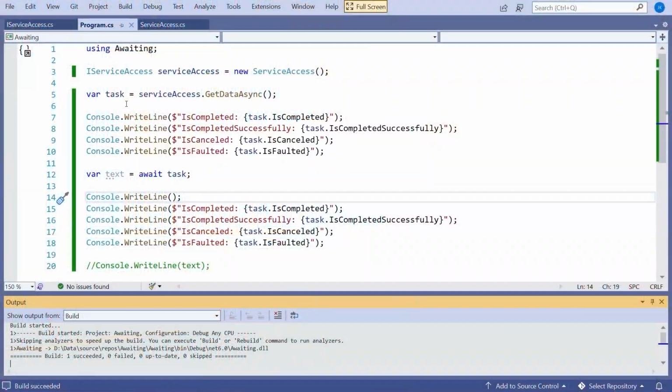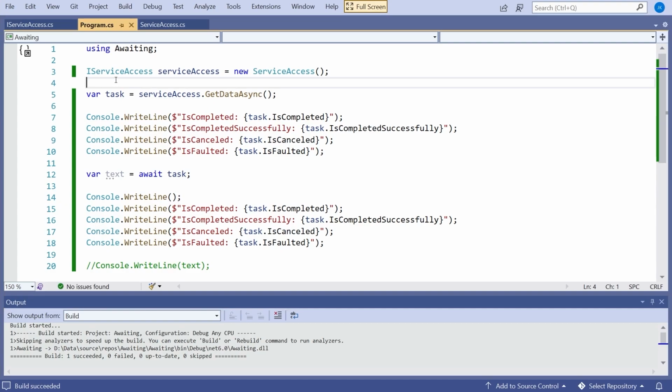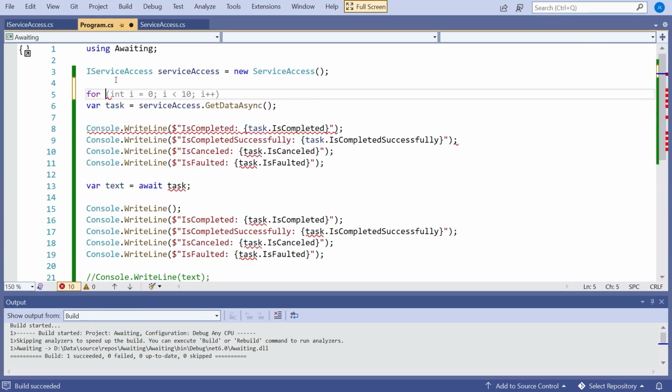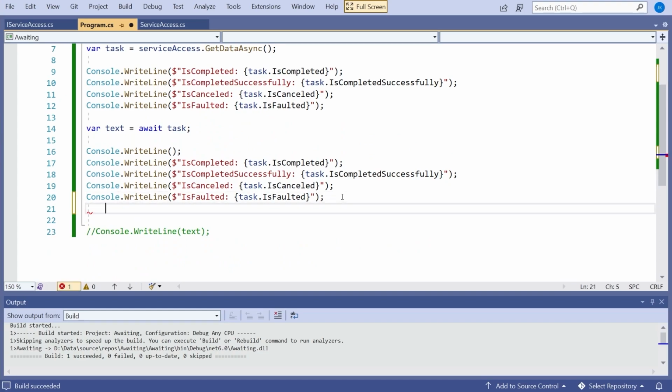Now, obviously in this situation, that is pretty straightforward. When we get hold of the task, it's not completed. When we await the task, it is completed. But there can be situations where a task is completed instantaneously. Let me show you that. I'm going to put this into a loop. So I'm just going to say for int i equals 0, and go up to 2, and put that all in a loop.